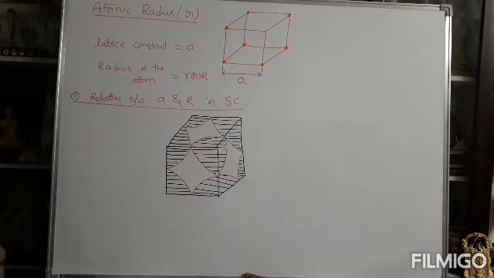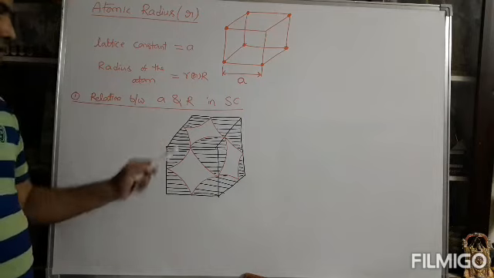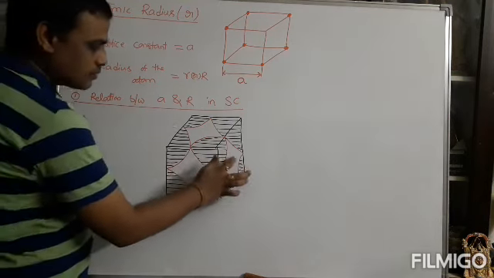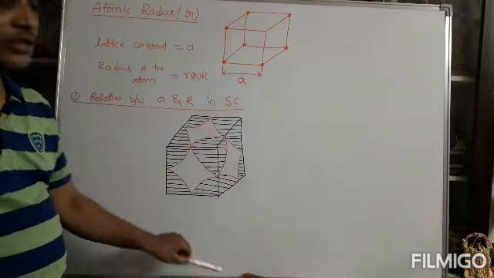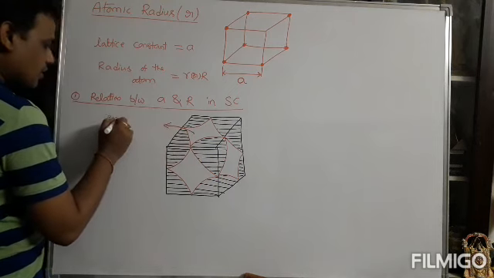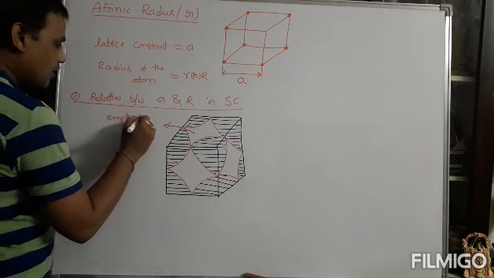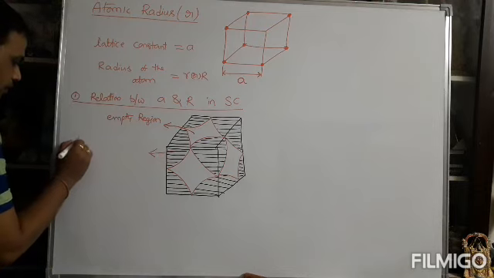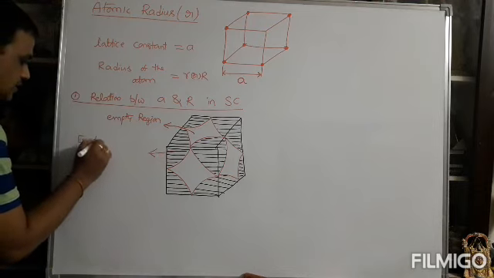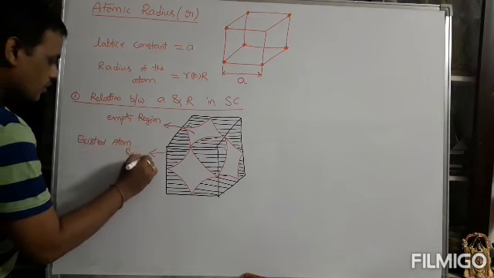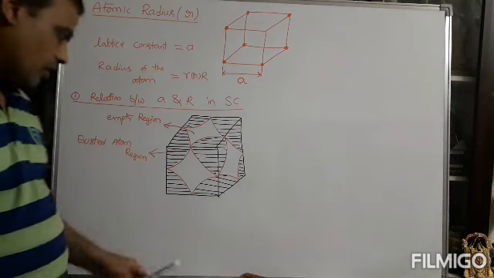This is the complete representation of simple cubic structure, and on the shaded region the atom exists. The remaining white space is nothing but empty space. This region is called the empty region, and this shaded region is called the existed atom region.